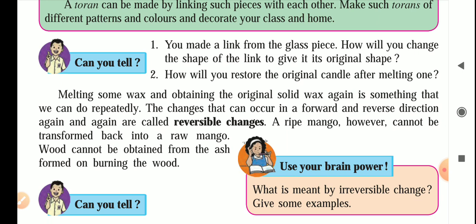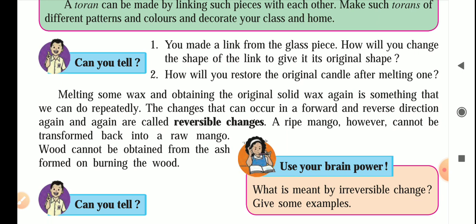Now here one example is given about irreversible changes. A ripe mango, however, cannot be transformed back into a raw mango. So it will be a permanent change. Once a raw mango is ripened, then it will be a permanent change. You can't reconvert it into a raw mango, right? So it will be an irreversible change.